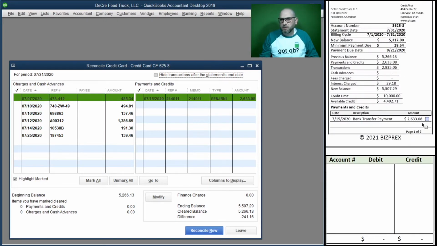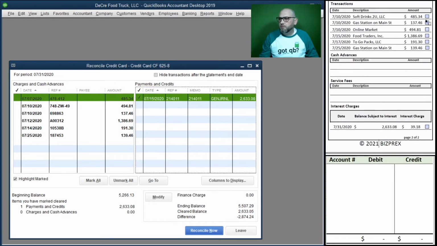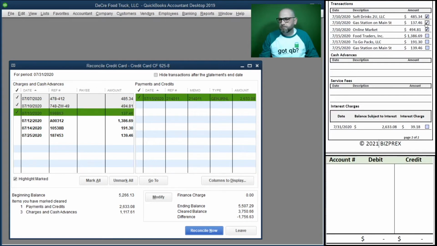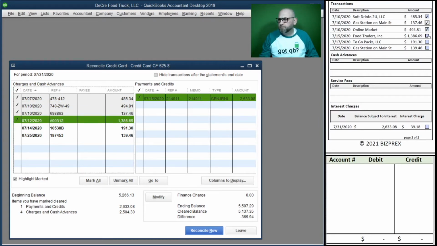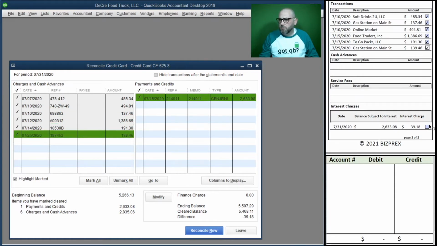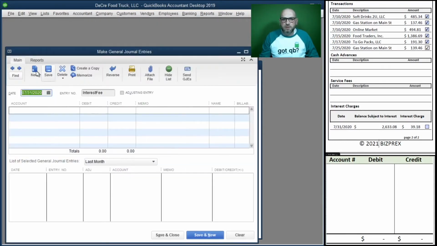So we have our payments right here. Alright, and then we have our transactions right here. Alright, and we're off by 39.19. That's our finance charge. So again, we could have done it at the beginning of reconciliation. It's probably easier. But for this instance, let's stay consistent and show that we can do it using general journal entry. Interest fee is fine right here.